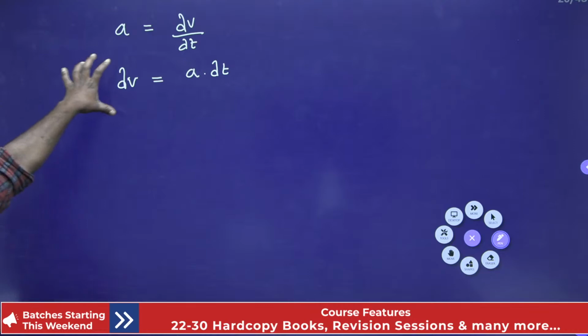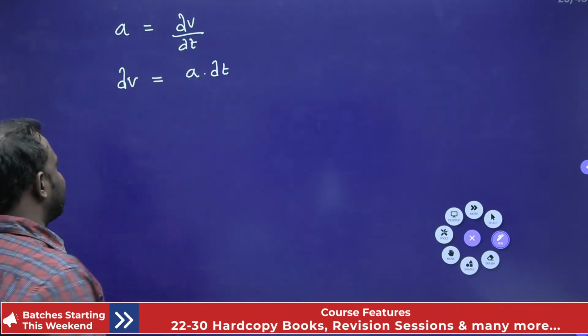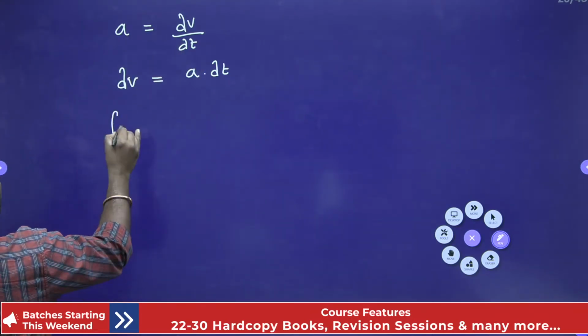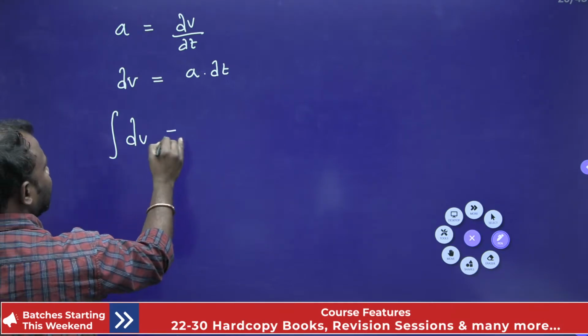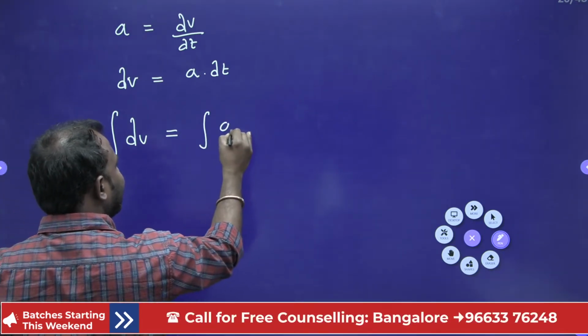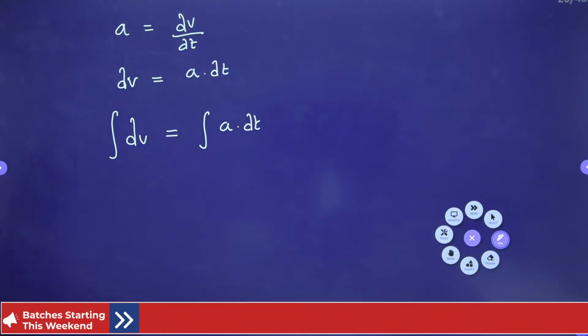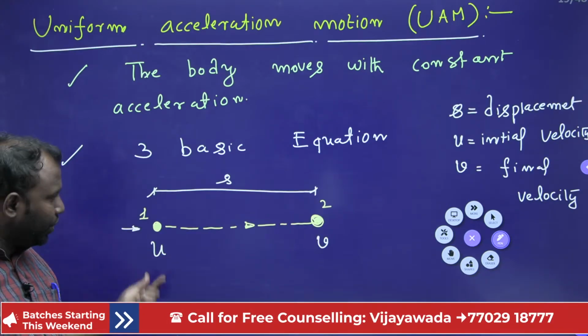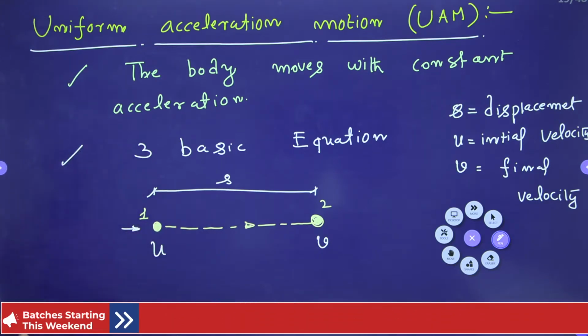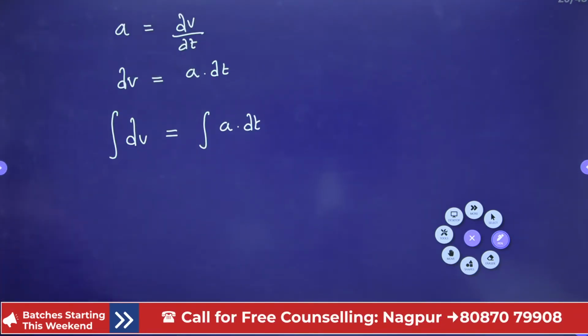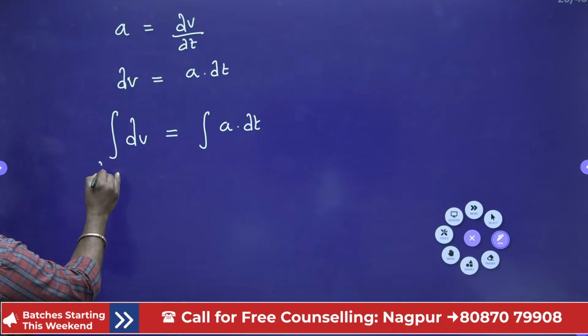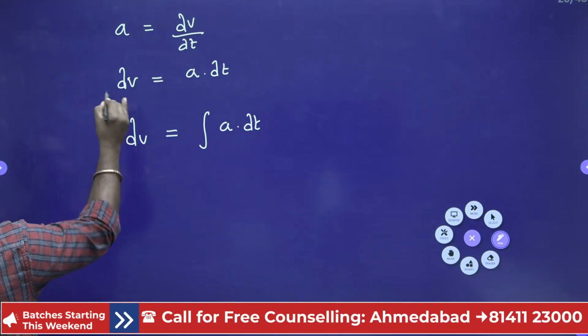So if I integrate this, integral of dv is equal to integral of a into dt, isn't it, guys? Now actually what is my initial velocity? u. What is my final velocity? v, right? Now my initial velocity is u and my final velocity is v, right?